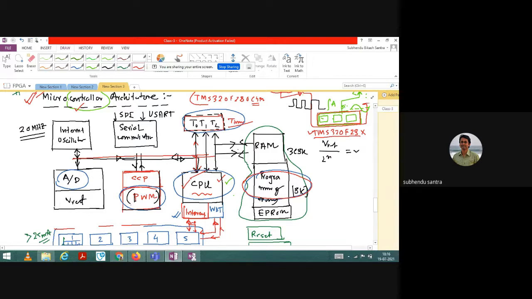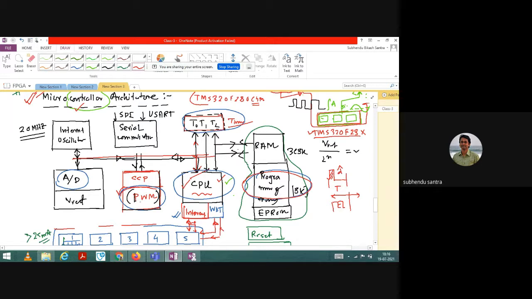Along with that, I already told you in the previous class that it has one PWM unit. That PWM unit can generate pulse width modulation. It can generate variable frequency or variable width pulses. Like you can say this is the duty ratio width and the total time is t. You can either vary t, or you can fix t and vary the width as well. That part is extensively available in a microcontroller, which is not available in a microprocessor.